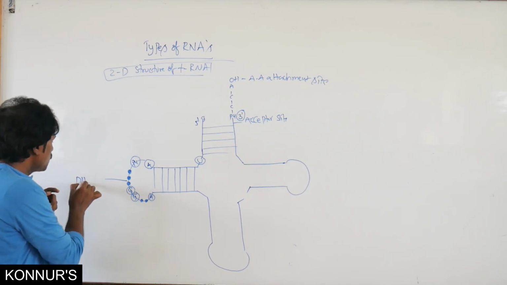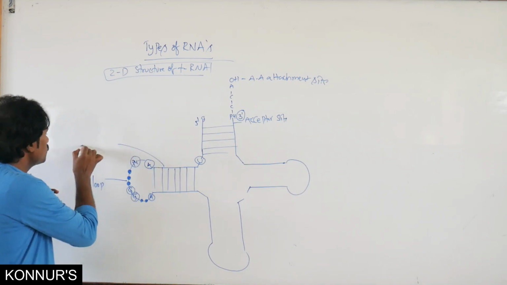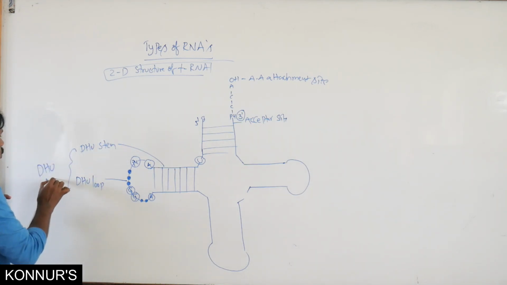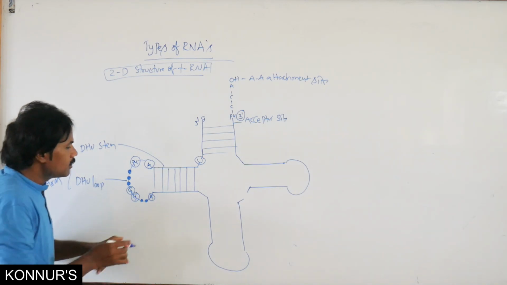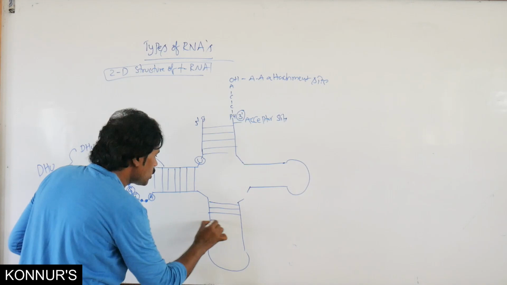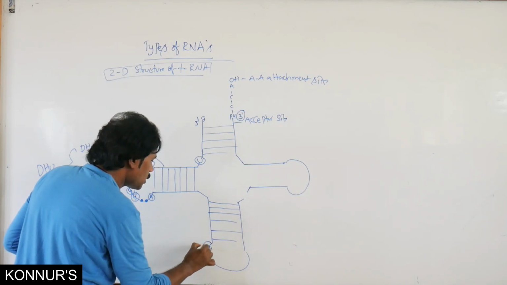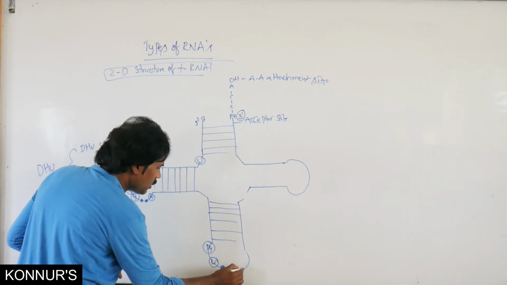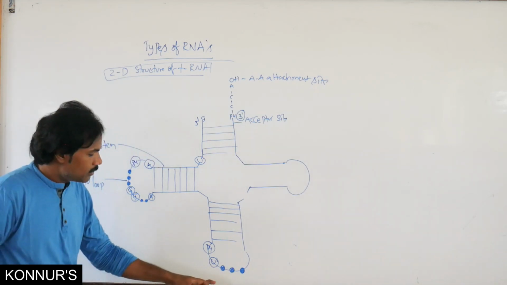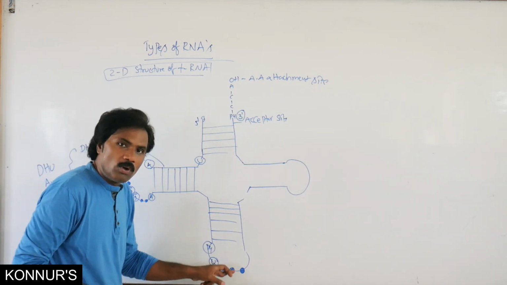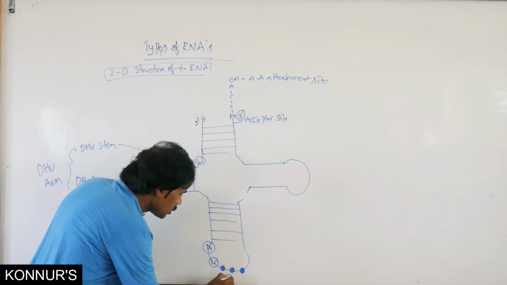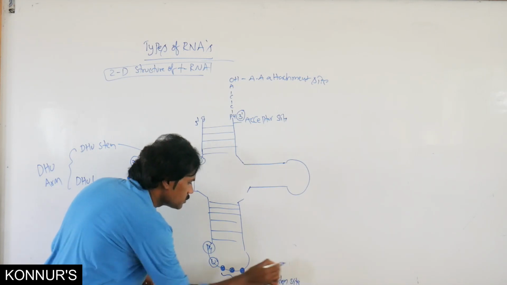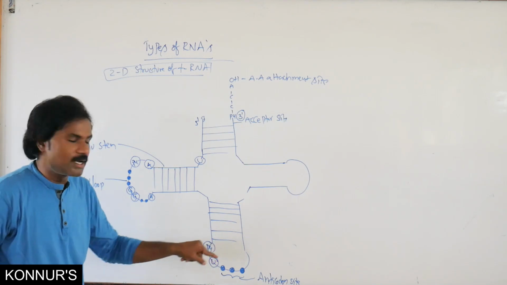This we call the DHU loop, this is the DHU stem, and both together we call the DHU arm. Here also, as usual, pyrimidine and then uridine, these three are the anticodon. This is the anticodon site, or anticodon region.